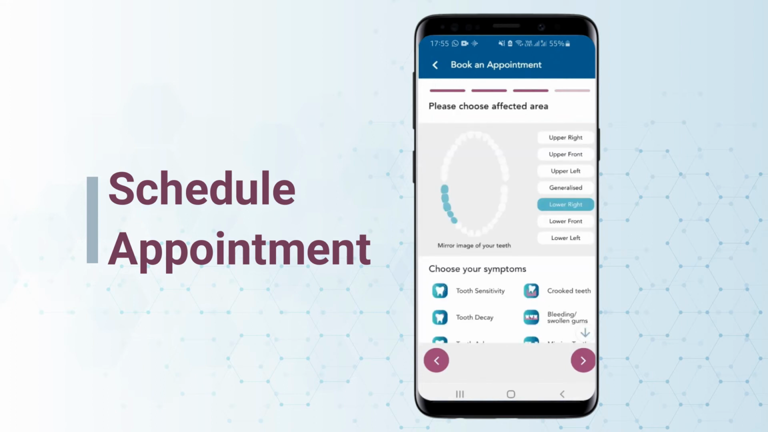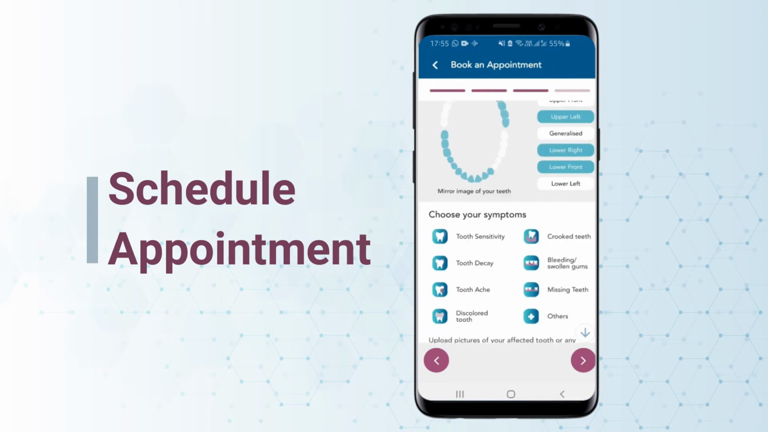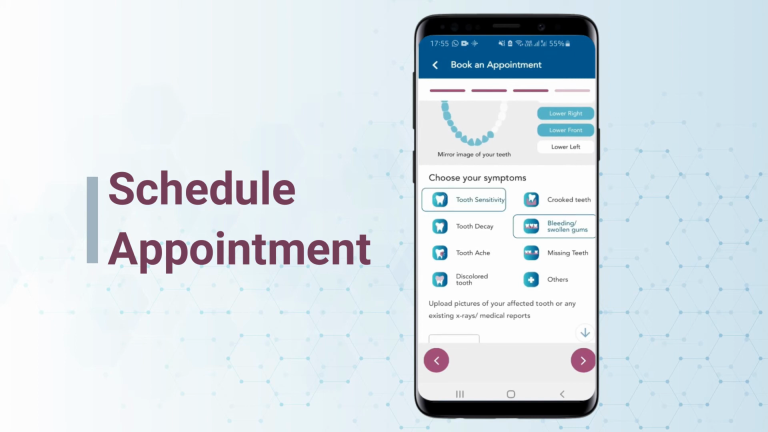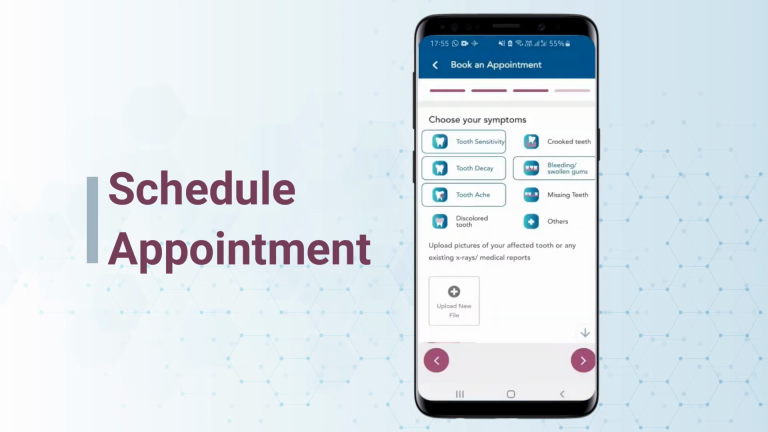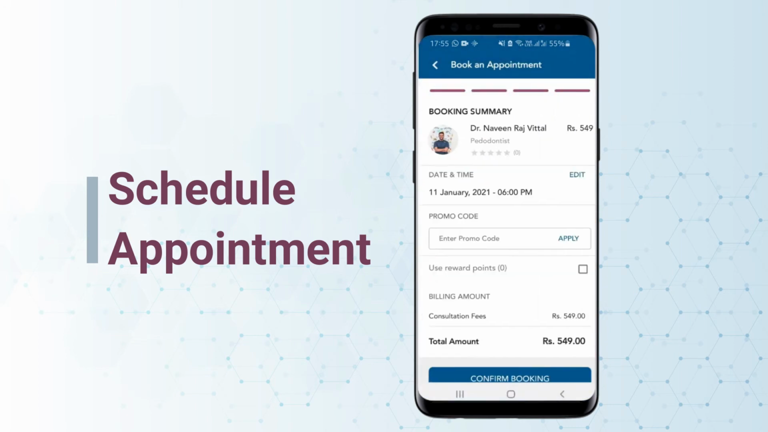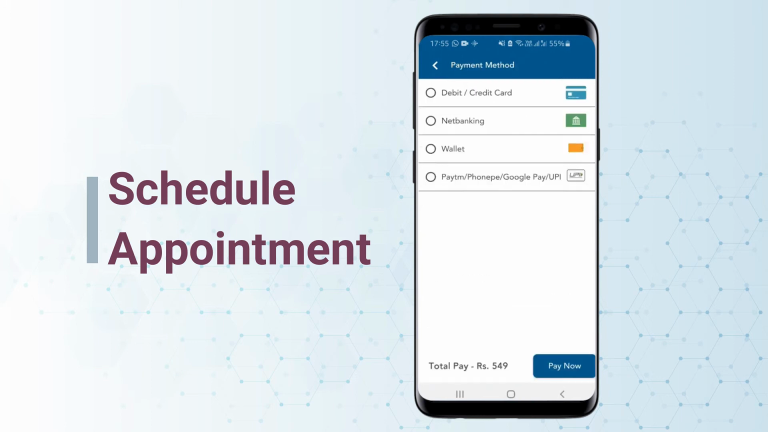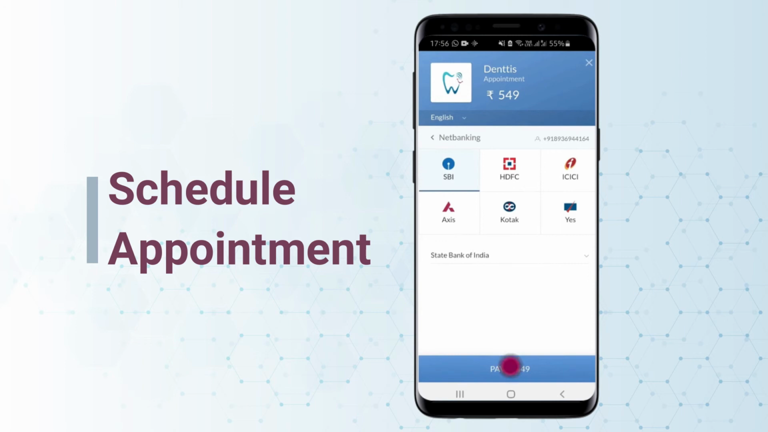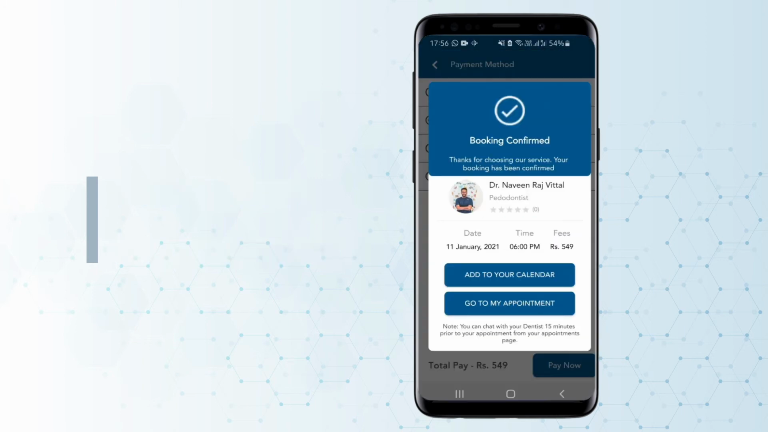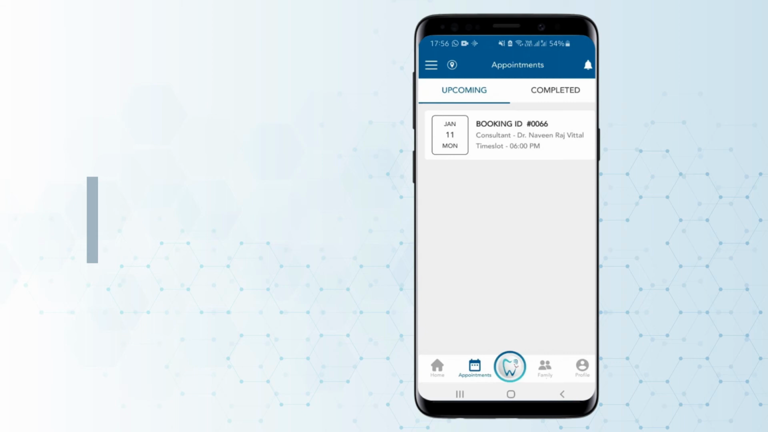This screen helps the user choose the affected areas of their teeth, pick the symptoms, and upload the pictures of the affected area or any X-rays or medical reports for the dentist to see. The dentist app has a safe and easy way to complete the payment process, and the booking can be seen in the Appointments tab.